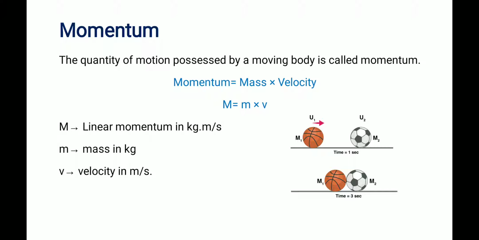Then momentum. Momentum means quantity of motion. The quantity of motion possessed by a moving body is called momentum. The formula for momentum is mass into velocity. A ball having a mass is moving, and moving means it has a velocity. So for a moving object, velocity into mass gives the quantity of motion, which is momentum, linear momentum.